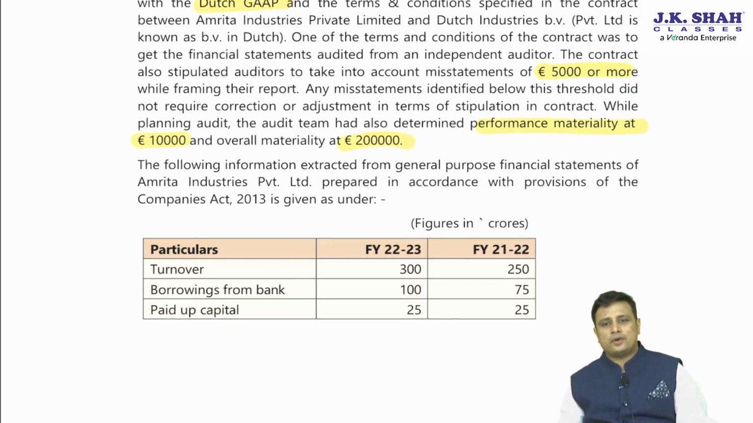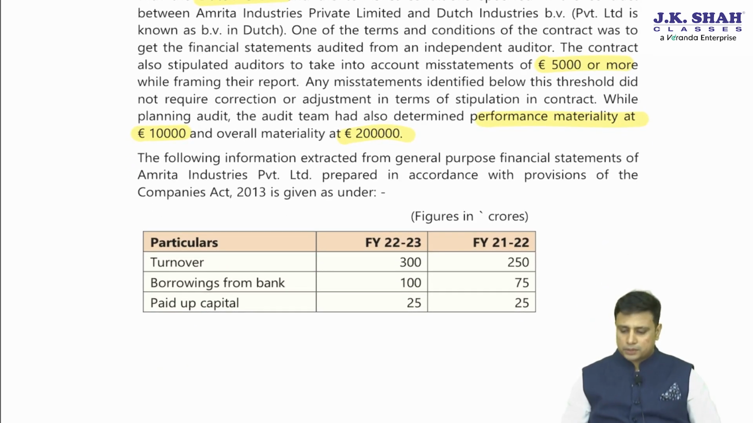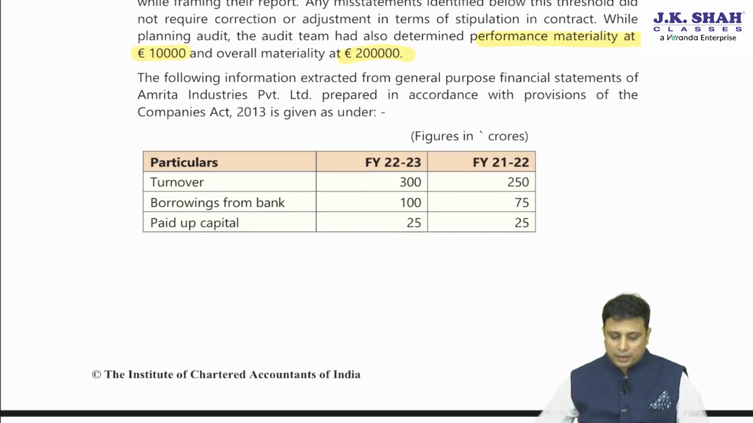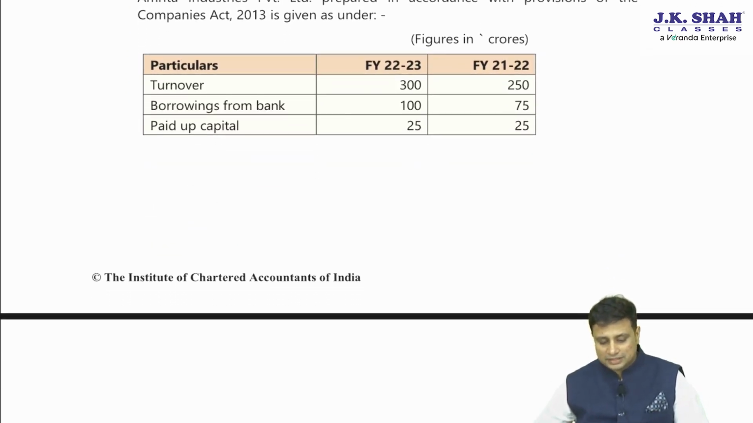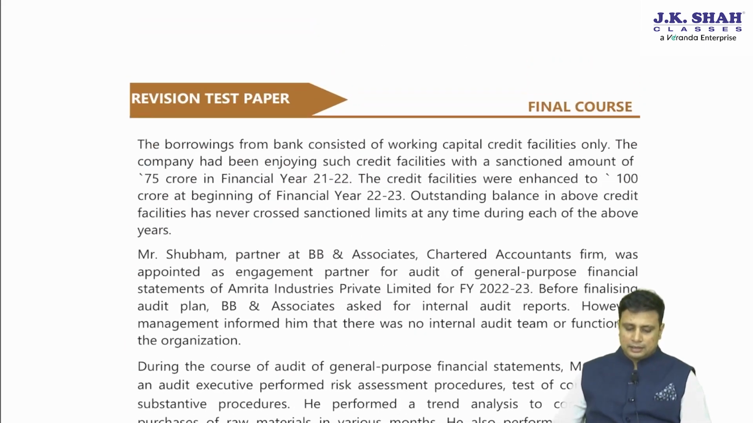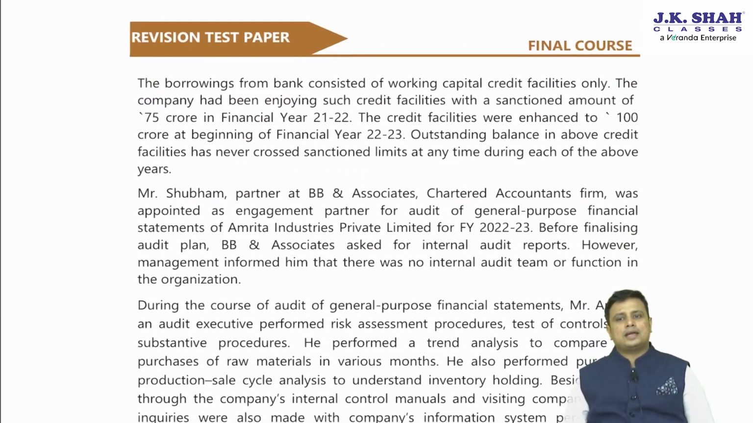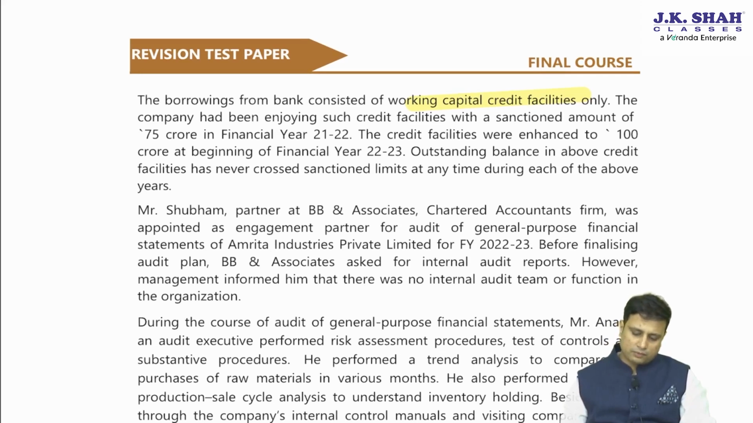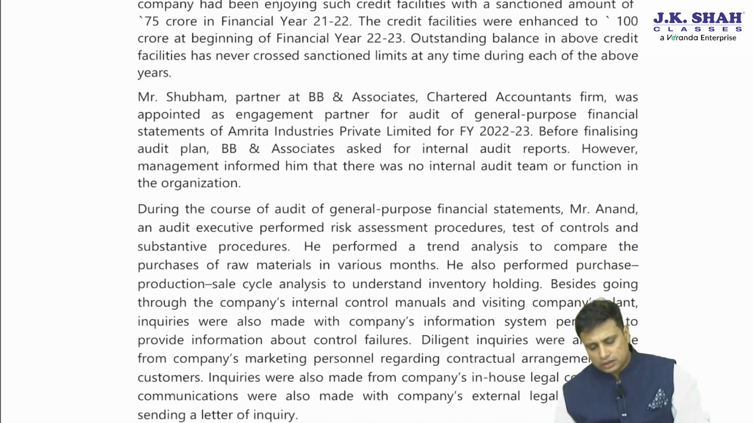Now, the following information was extracted from the general purpose financial statement of Amrita Private Limited in accordance with the provisions of the Companies Act: turnover in crores, borrowing, paid up capital. The borrowing from the bank consisted of the working capital credit facilities only. So borrowing had only working capital. The company had been enjoying credit facilities with the sanction amount of 75 crores in the year 21-22. Credit facilities were enhanced to 100 crores at the beginning of 22-23. Outstanding balance in the credit facilities never crossed the sanction limit at any time during each of the above years.